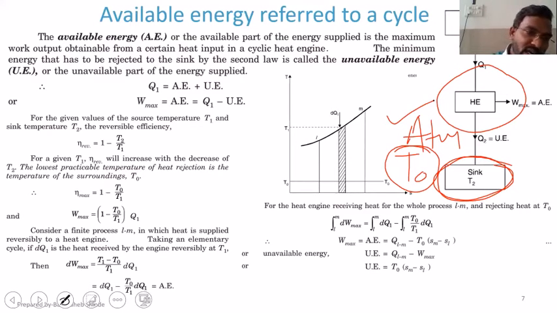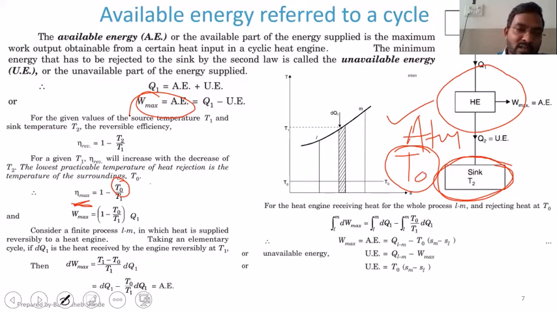So here I have replaced that T2 with T0, because I want to maximize the efficiency. So η max is equal to 1 minus T0 by T1. This is the efficiency relation. And if I want to write the same relation for W max, or available energy, that will become (1 minus T0 by T1), that is efficiency, into Q1.